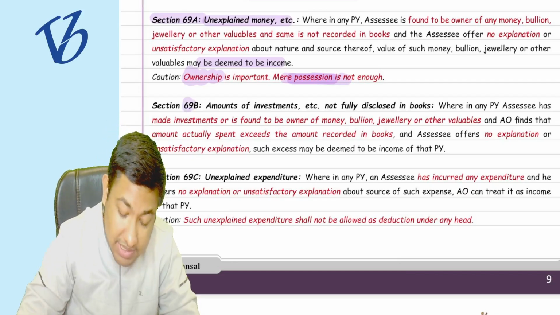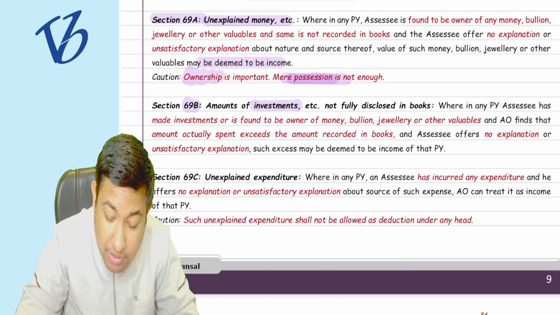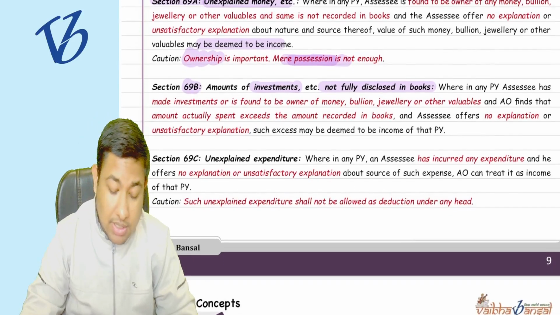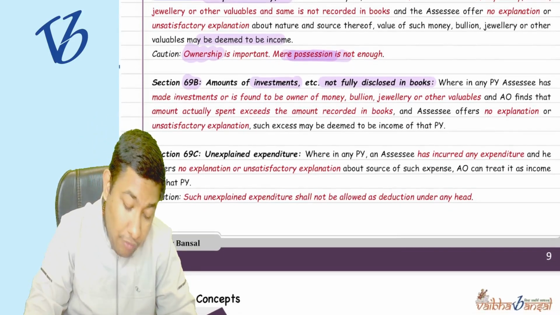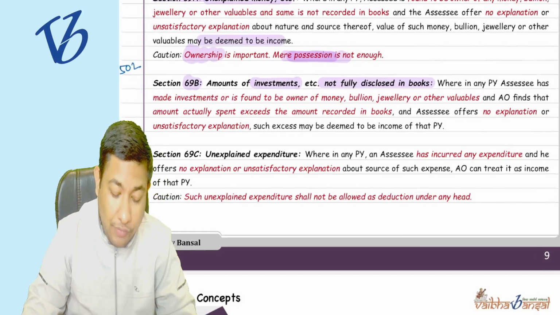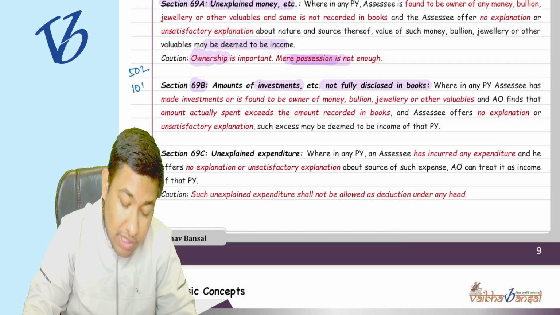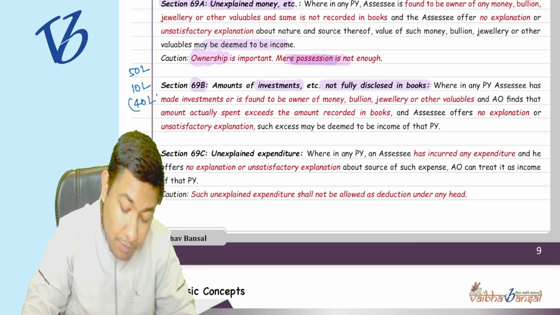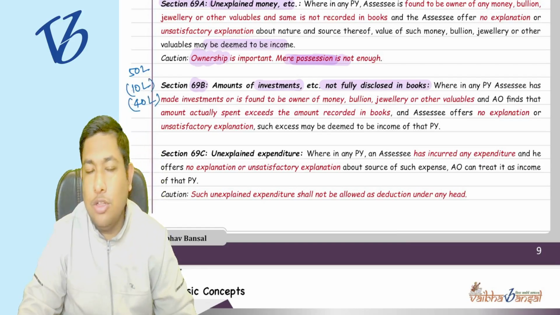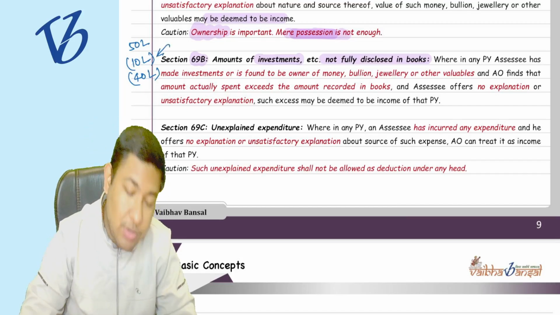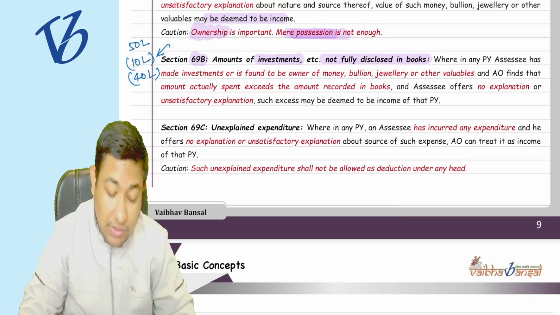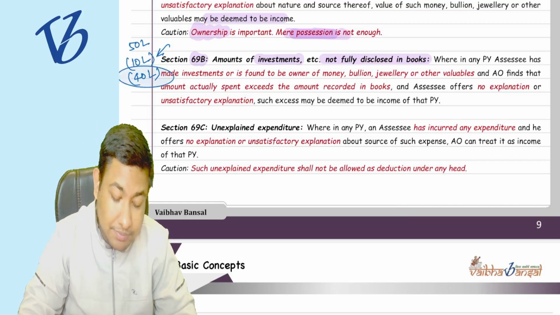Now section 69B, the amount of investment that is not fully disclosed in the books of account. Suppose you have bought a piece of land worth 50 lakh rupees. You have shown 10 lakh rupees in the books of account because that was the white money that you had. For the balance 40 lakh rupees you paid from your black money or cash. But in the books of account only 10 lakh rupees of investment in the piece of land is shown, and you have not shown the 40 lakh rupees.